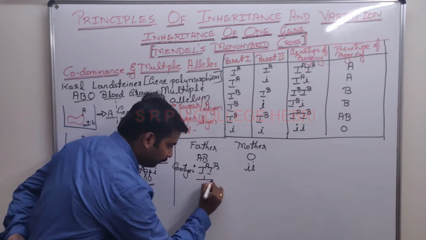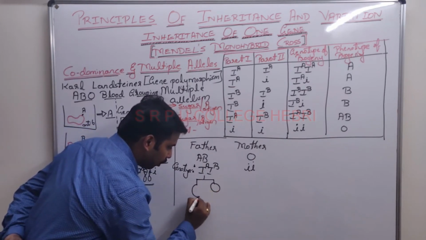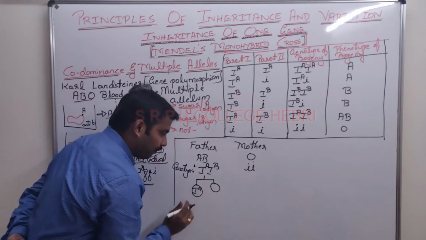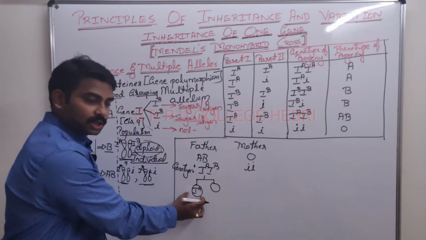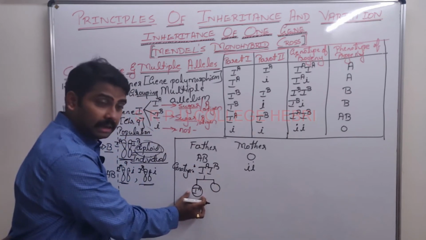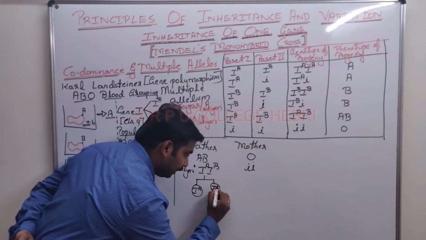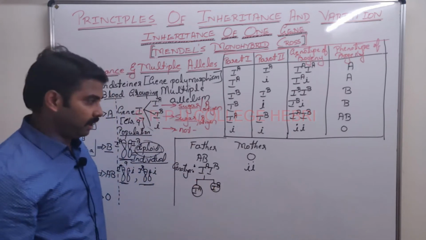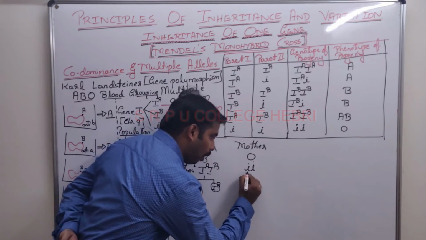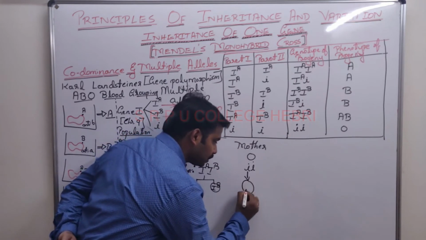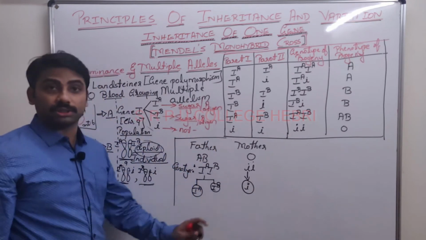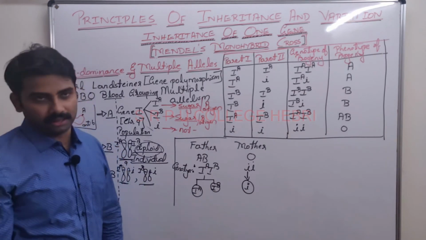During reproduction, first step is formation of gamete. 50% of the gametes or the sperm produced by the father or the male has IA, remaining 50% contain IB, whereas all eggs produced by the female have what? Small i only.